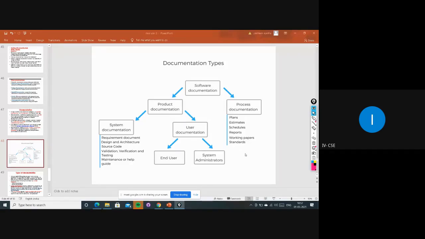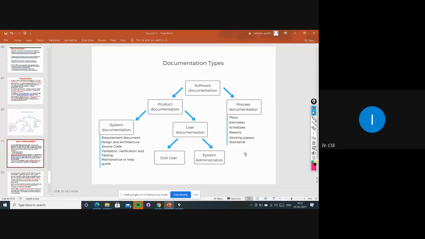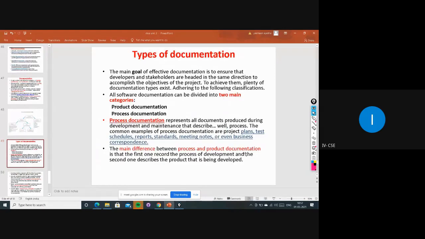So like that, documentation types will be there, right? We'll discuss one by one. For types of documentation, the main goal is to maintain effective documentation, to ensure the developers and the stakeholders are in the same direction, whatever the objectives and plans of their project, and that it is working according to them or not.